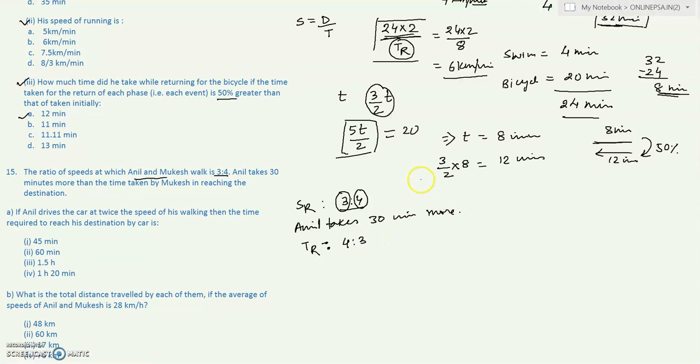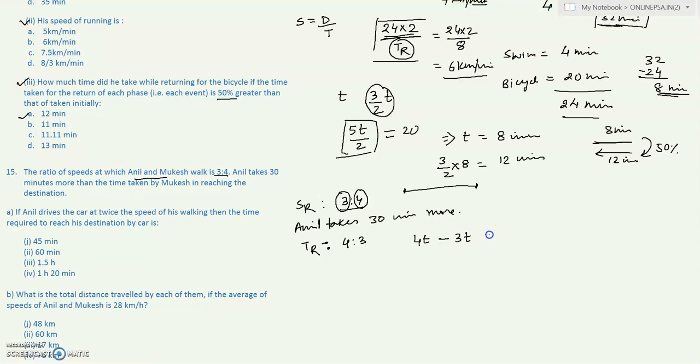Since the distance is the same for both, the time to cover the distance will bear a ratio which is the reciprocal of the speed ratio. So if the time taken by Anil is 4t, the time taken by Mukesh will be 3t to cover the same distance.